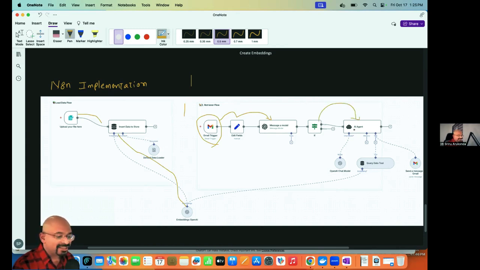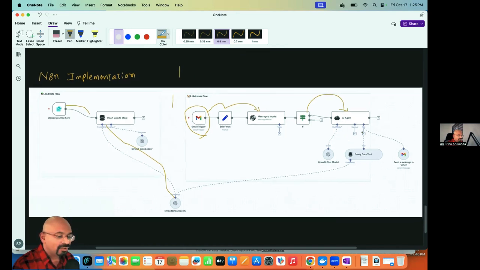This AI agent will first query the embedding over here, calculate the score, and get the chunk from the actual embedding store. Once you get the chunk, ChatGPT will use this AI model and that chunk to generate the response, and the generated response is sent back to the customer email. So it's a very simple process. Let's see this in action.